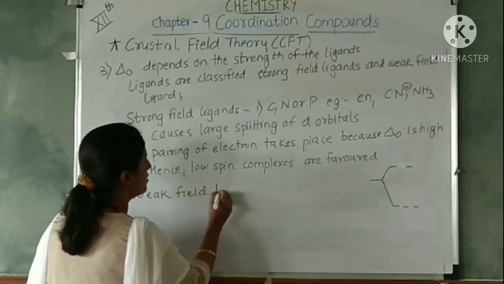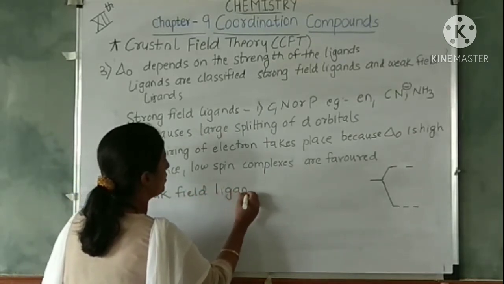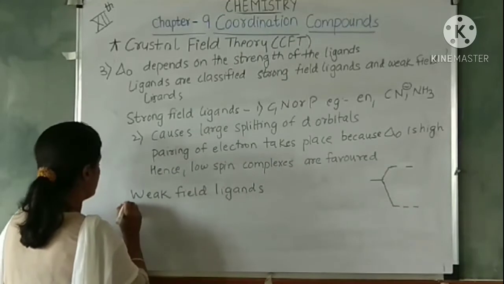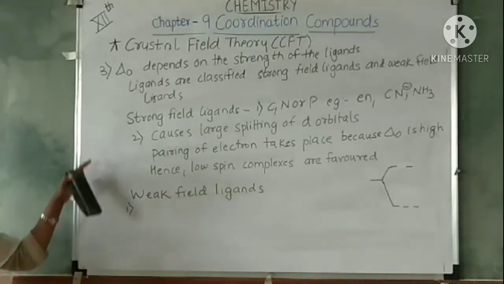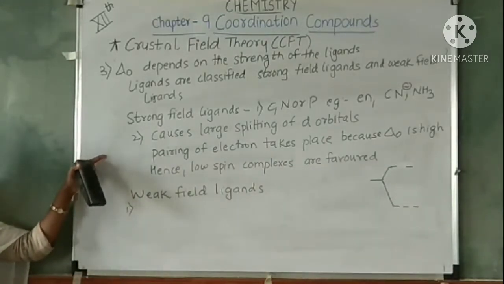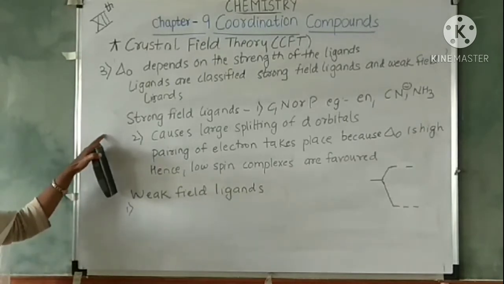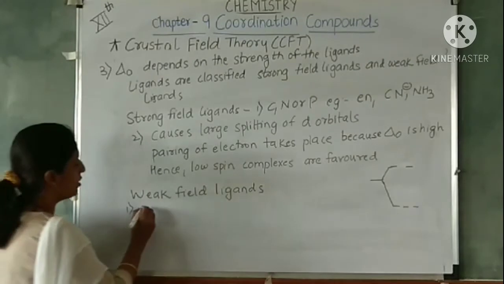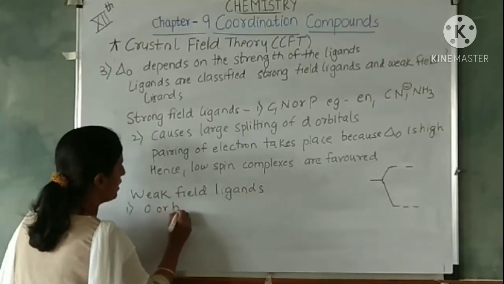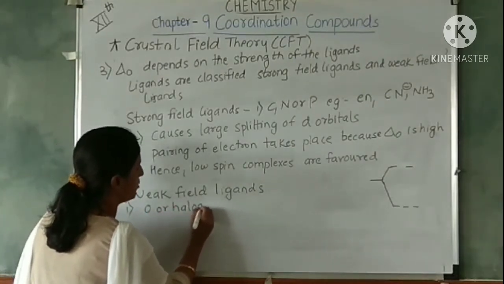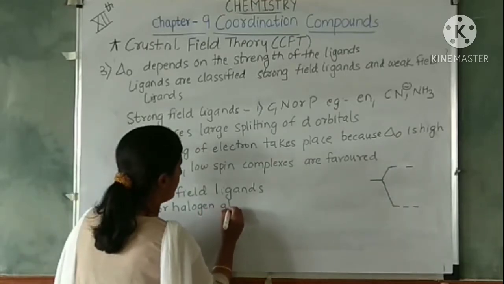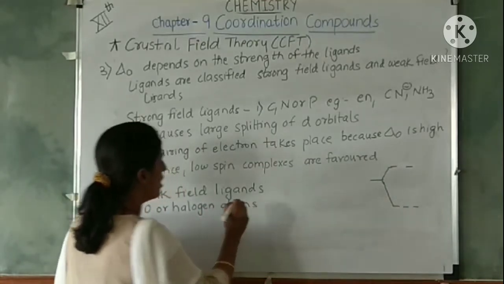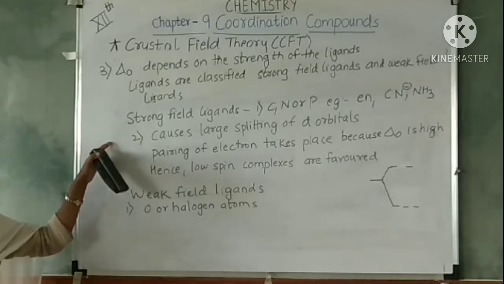Weak field ligands. Now here in strong field ligands you have donor atoms such as carbon, nitrogen or phosphorus, and here you have oxygen or halogen as the donor atom. The halogen atoms are the donor atoms in the ligand.